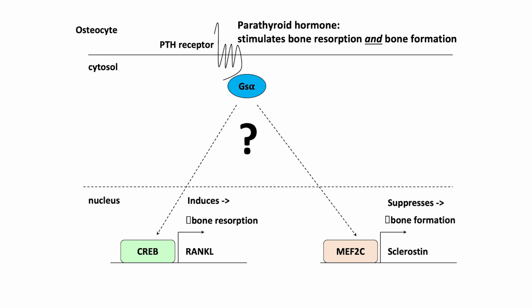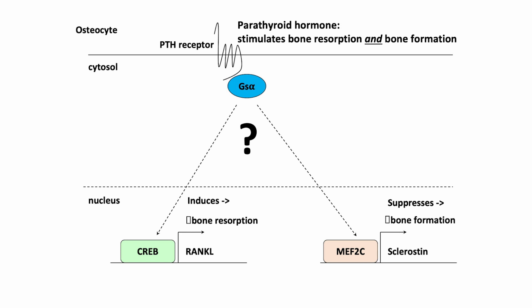So we've really focused on parathyroid hormone signaling, knowing that osteocytes respond to PTH by turning up the expression of RANK ligand and turning down the expression of sclerostin. And of course, the PTH receptor is a cyclic AMP-linked G-protein coupled receptor. However, there have been a number of dotted lines in these signaling diagrams for a number of years. So we took it upon ourselves to try to map the signaling pathway downstream of cyclic AMP and PKA that leads to these changes in gene expression within osteocytes.